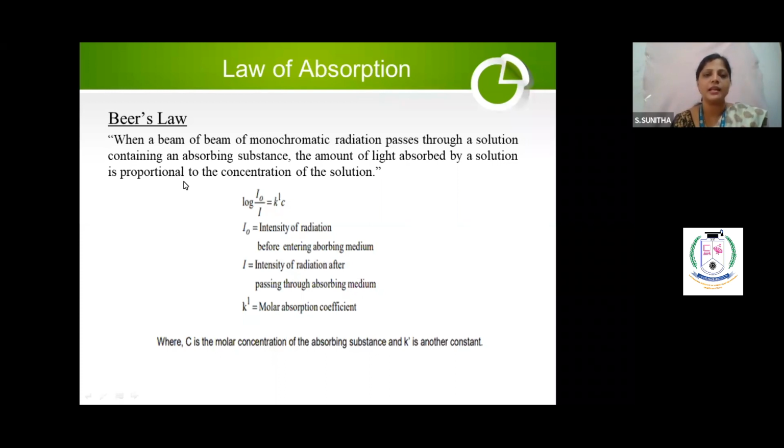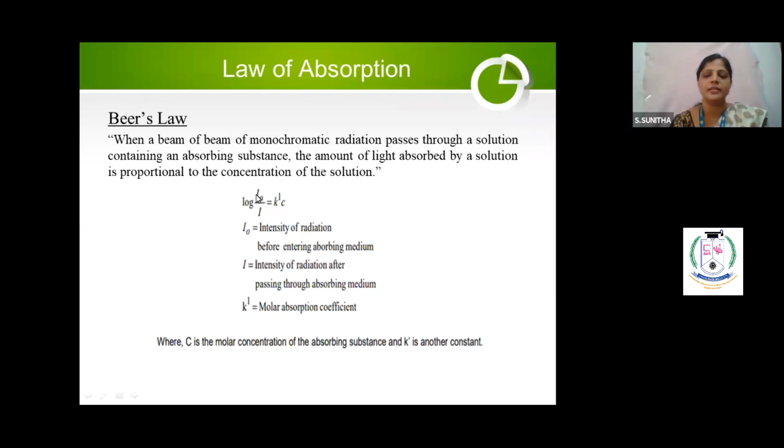So what is Beer's law? When a beam of monochromatic radiation passes through a solution containing an absorbing substance, the amount of light absorbed by a solution is proportional to the concentration of the solution. Whereas in Lambert's law, you talk about the thickness of the medium, here you are talking about the concentration of the solution. I have put the word beam twice. It's a mistake. You can rectify it.